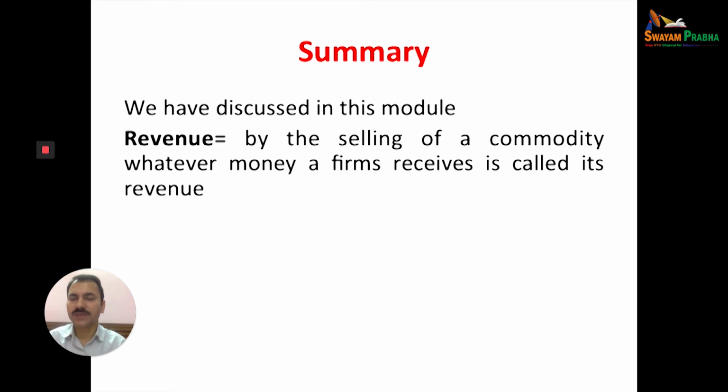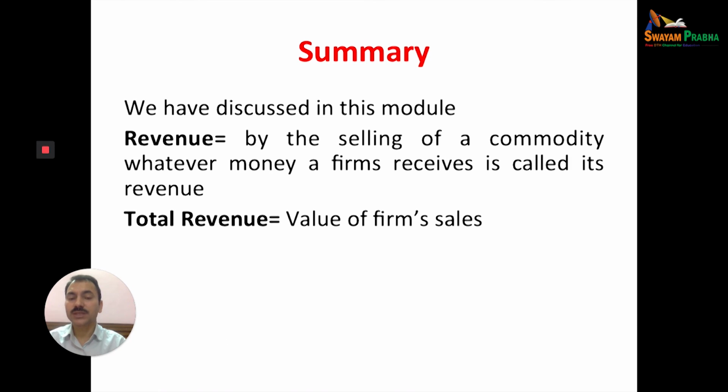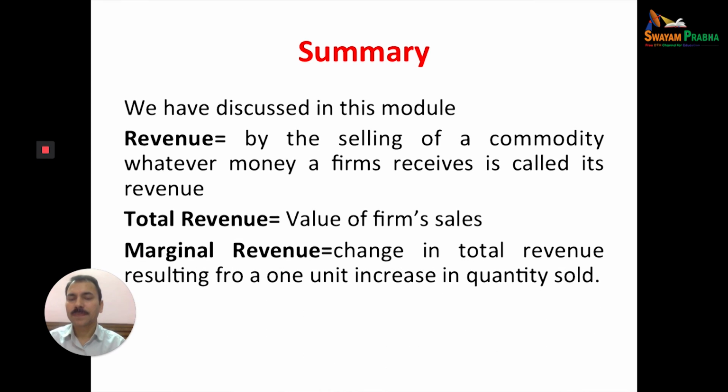Total revenue is the total value of the firm's sales. Marginal revenue is the change in total revenue resulting from an increase or decrease in the quantity sold.